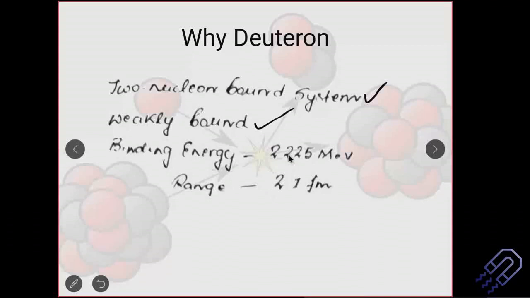So please note this. In the exam also please don't miss it, just like I have missed it. I've scanned the image, so probably the decimal point has been missed. The binding energy is 2.225 MeV. If you consider per nucleon, you can just divide it by 2 for a deuteron. We are just studying deuteron, nothing else, so don't get confused. Range is 2.1 fm, which means that within this range, the nuclear force is acting.